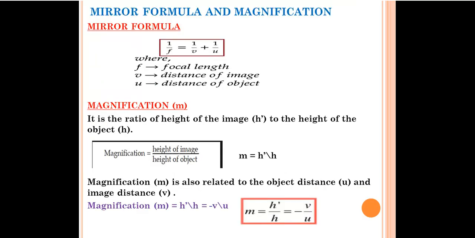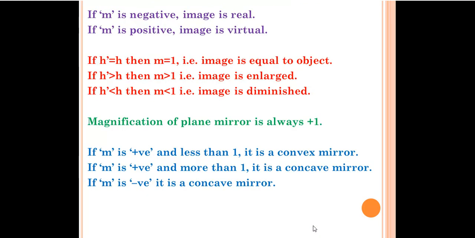Mirror formula, magnification formula. Magnification is the ratio of the height of the image to the height of the object, and also minus v by u, meaning image distance divided by object distance. You have to remember that image height or image distance will be at the top, and object height or object distance will be at the bottom. Also remember: if magnification is negative, the image is real. If magnification is positive, the image is virtual. Okay, these things you have to remember.